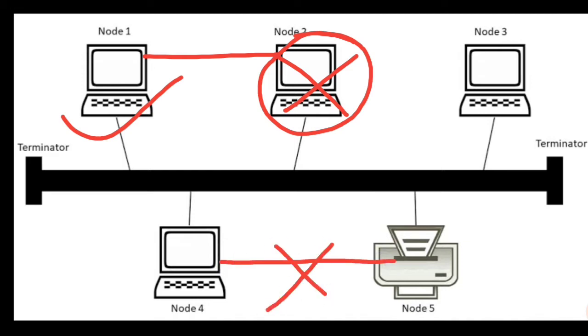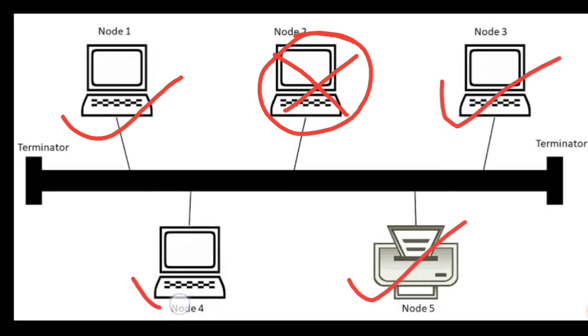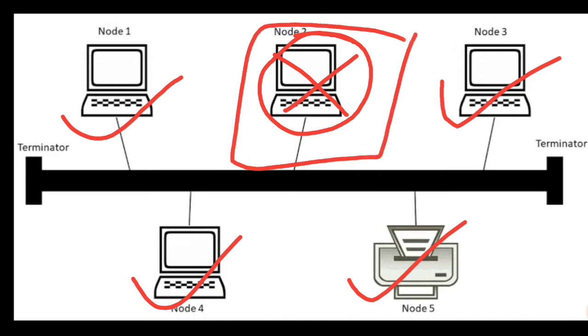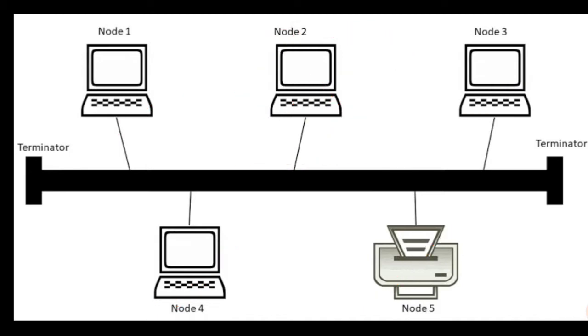When there is no connection, then when node 2 fails, it doesn't hamper the other nodes, because they are workable. He is the only one who's not workable. You can simply repair it and connect it back, so it will not harm any other nodes. So these are some of the advantages. I hope you have understood, and now we'll go for the disadvantages.